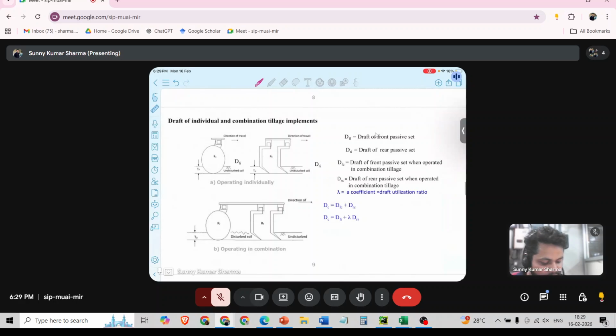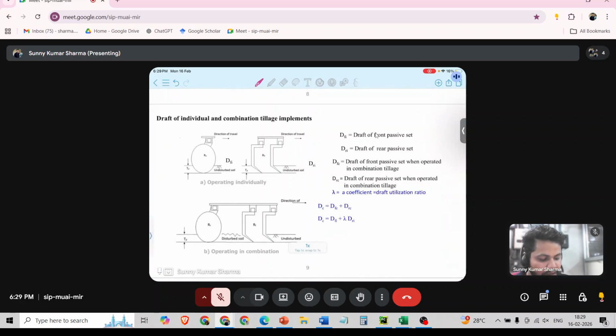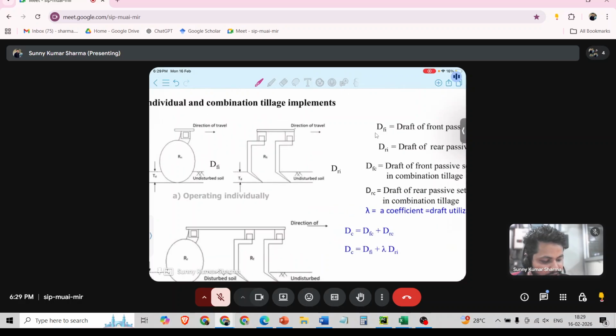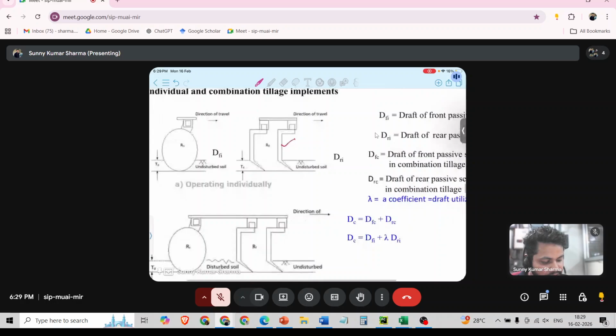Next is draft utilization ratio, that is, draft of individual and combination tillage implement. Suppose this is a combination tillage implement. One implement is here in front and one implement is here in rear. So the front one will be acting on undisturbed soil and the rear one will be acting on already tilled soil. So the front will have more draft. The rear will have less draft.